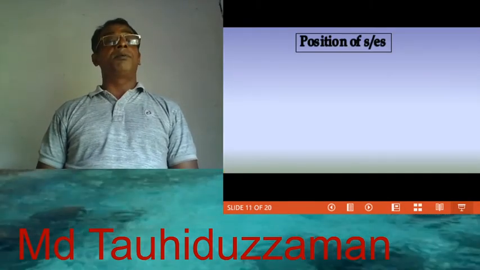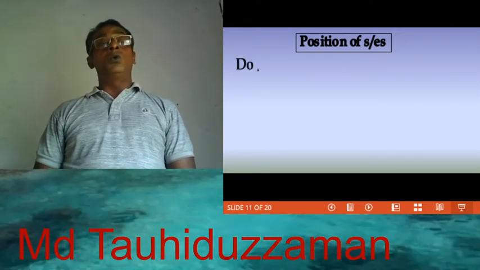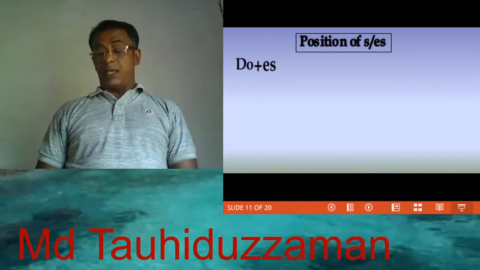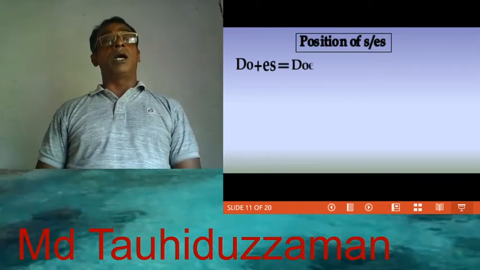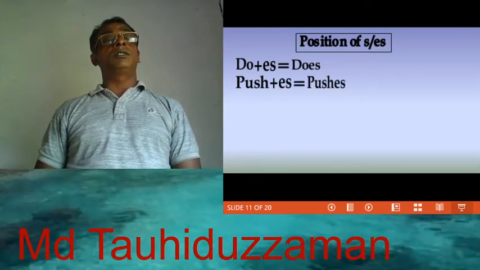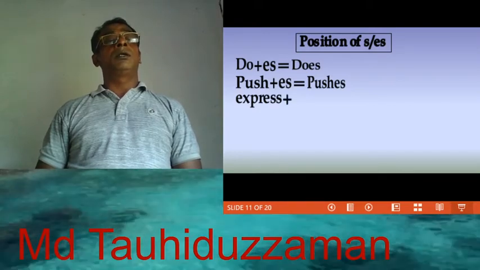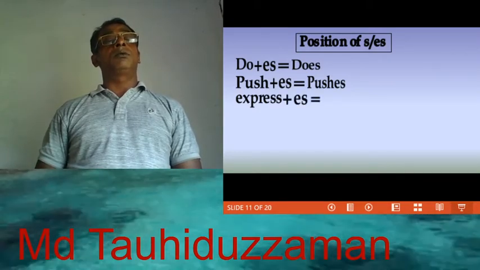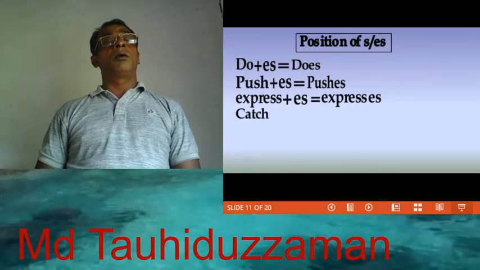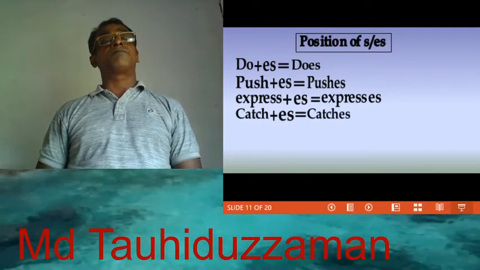Position of S or es. Do plus es equal to does. Push plus es equal to pushes. Express plus es equal to expresses. Cash plus es equal to cashes.